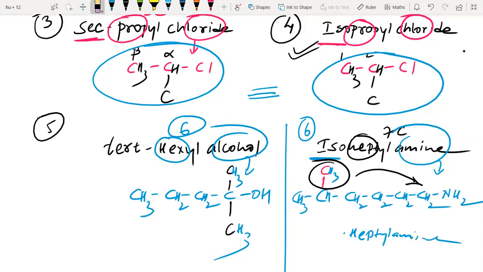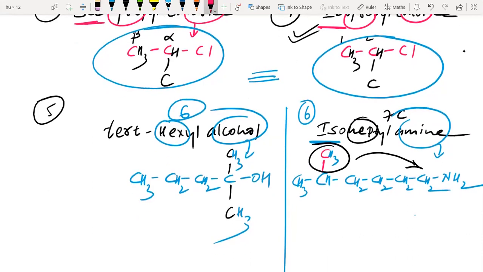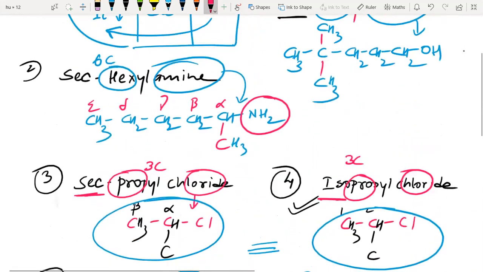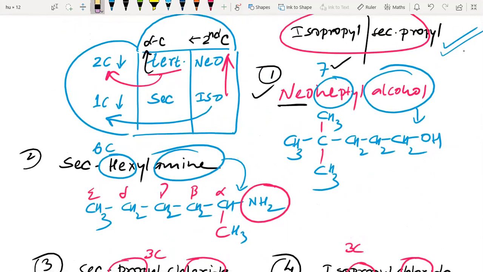Similarly, we can say here also, 2 methyl groups, if they are transferred to the other end, second carbon, they are referred to as neo. As it was iso, other end, then it will be isohexyl alcohol.